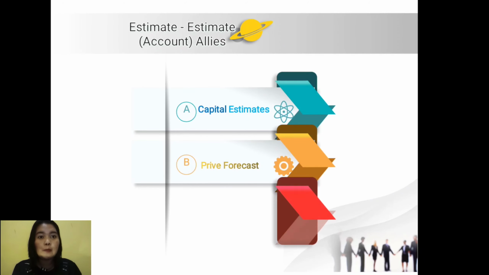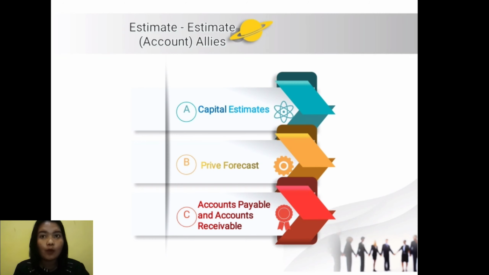C. Account payable and account receivable. Account receivable are the amount owed to a company by its customer, while account payable are the amount that a company owes to its supplier. The amounts of accounts receivable and payable are routinely compared as a part of a liquidity analysis to see if there are enough funds coming in from receivable to pay for the outstanding payables.